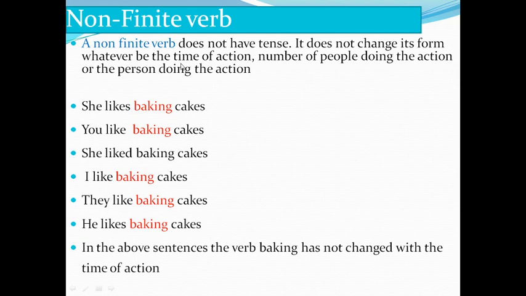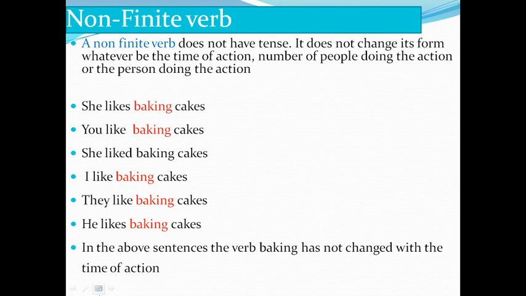Whatever the time of action, number of people doing the action, the person doing the action, it doesn't change its form. See the examples. She likes baking cakes. Observe the red color words. You like baking cakes. She liked baking cakes. I like baking cakes. They like baking cakes. He likes baking cakes. Okay, so if you observe all the sentences, baking has not at all changed its form. It remained same in all the sentences. So these kind of verbs are called non-finite verbs.